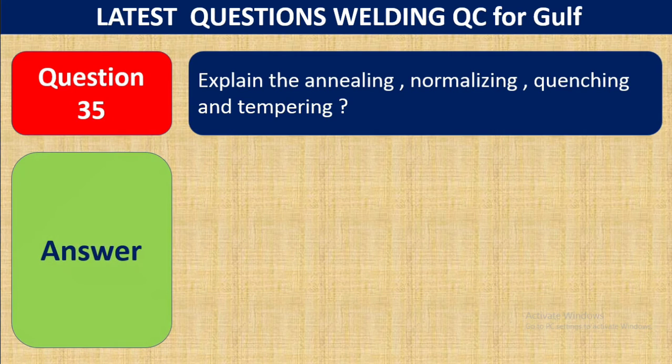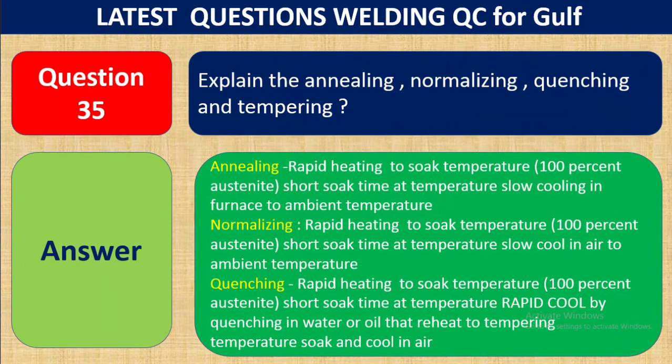Question number 35. Explain annealing, normalizing, quenching and tempering. This is also an important question, as these are involved in welding and PWHT. Annealing is rapid heating to soak temperature, short soak time at temperature, and slow cooling in the furnace to ambient temperature. This is annealing.